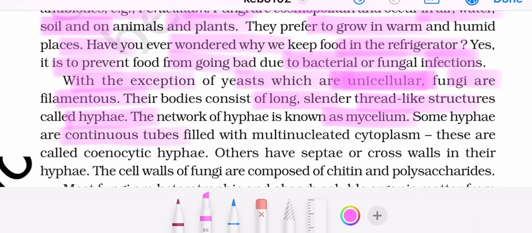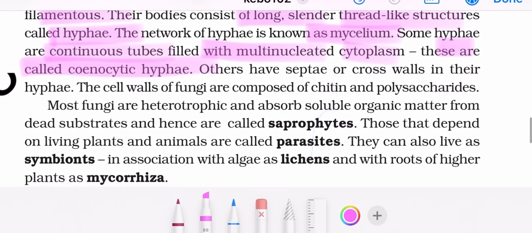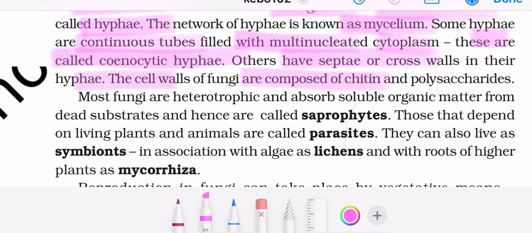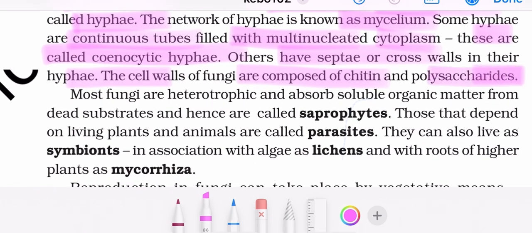Some hyphae are continuous tubes filled with multinucleated cytoplasm. They are called coenocytic hyphae. Others have septae or cross walls in their hyphae. The cell walls of fungi are composed of chitin and polysaccharides. Important line: most fungi are heterotrophic and absorb soluble organic matter from dead substrate and hence are called saprophytes.